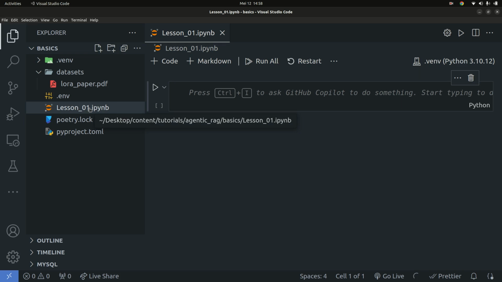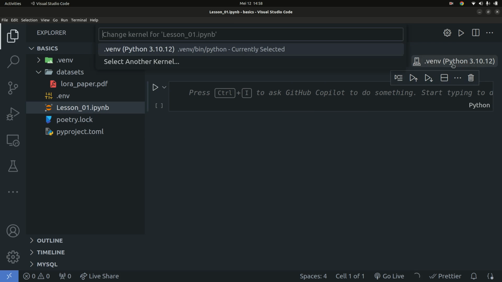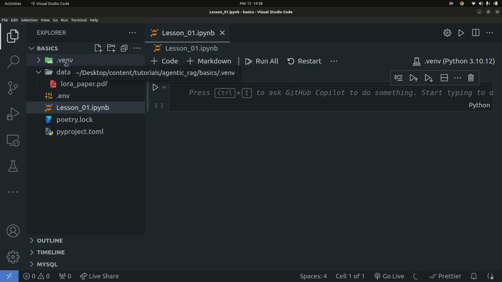So good. The first thing we need to do is make sure you have an environment selected. In your case, sometimes mine automatically picks it up, sometimes you have to configure it. So just click on this and make sure that you select this file right here, which is the Poetry environment that you are using. Good. So once we have that loaded, we can begin to actually code.